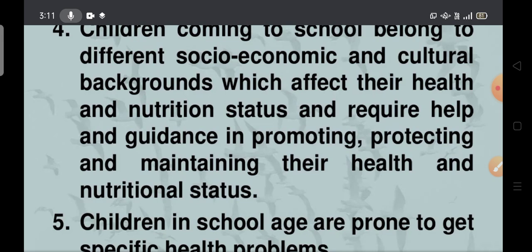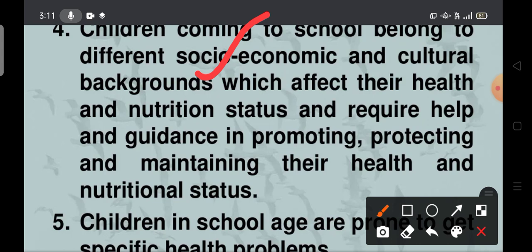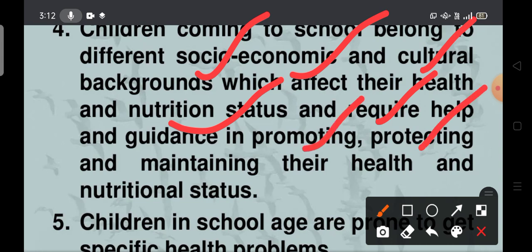Different backgrounds of students will be there at the school level. That is the reason we have to see the backgrounds, and some cultural backgrounds as well. These socio-economic and cultural backgrounds may affect their health. That is the reason we have to see the socio-economic and cultural background of each student, their nutritional status, and the help they require. The students may need guidance in promoting, protecting and maintaining their health and nutritional status.